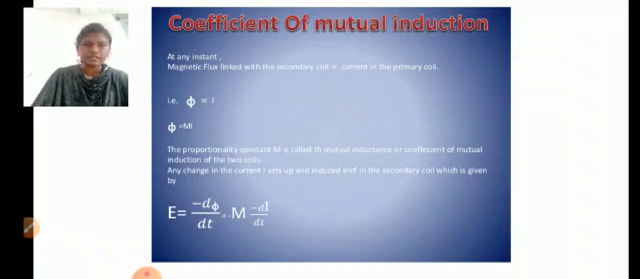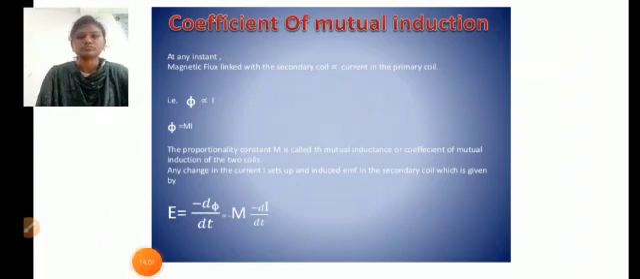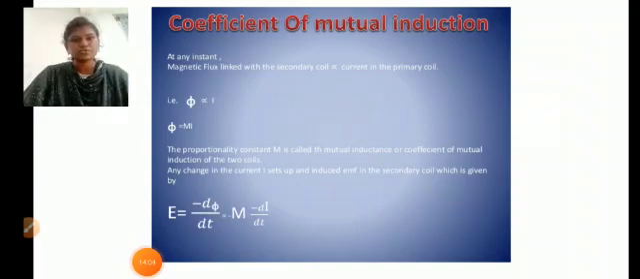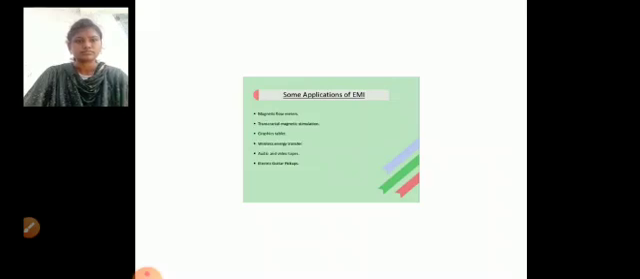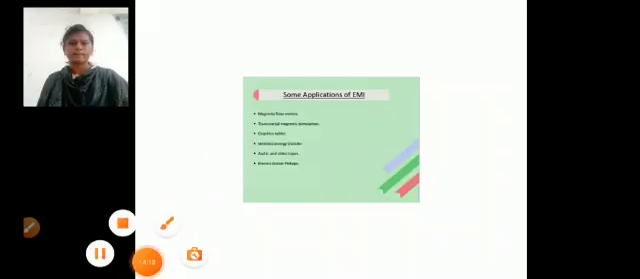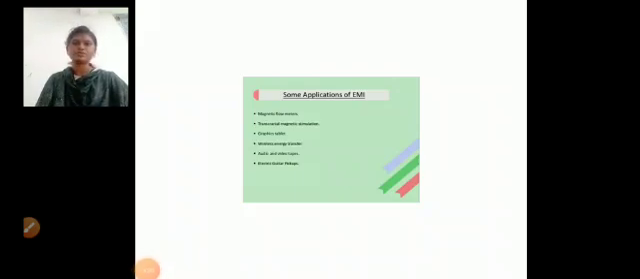Any change in the current I sets up an induced EMF in the secondary coil, which is given by E is equal to minus d phi by dt. So we can substitute phi equal to M into I in this equation, and we get E is equal to minus M into dI by dt. I hope you understood what is meant by self-induction and mutual induction.